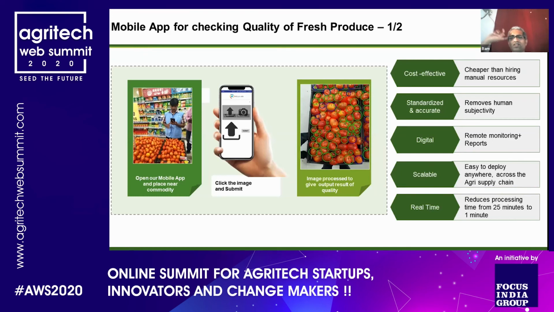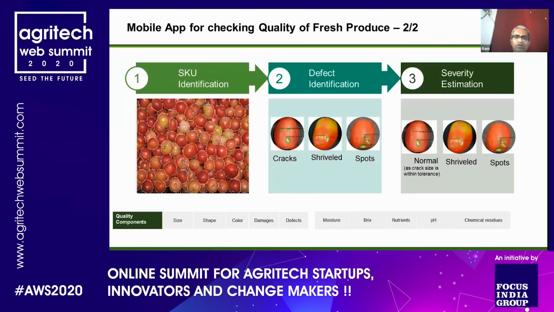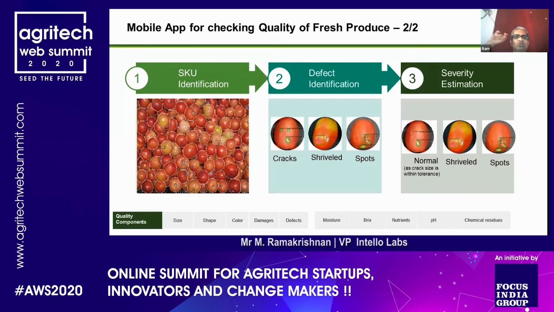The other thing we've seen is the digital approach and the verifiability approach has a huge impact. Otherwise, people don't know when a particular item was approved on that day, at that time, how good or bad was the quality. But if you have the images, if you have the quality reports, which anybody can go back in time and check, then it adds significant value. Because it's a mobile solution, it's definitely scalable, and you get the results almost in real time, so to say.